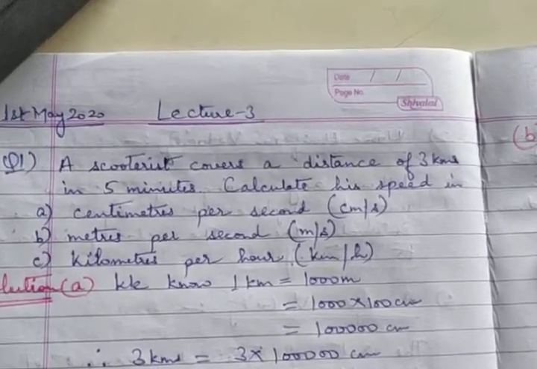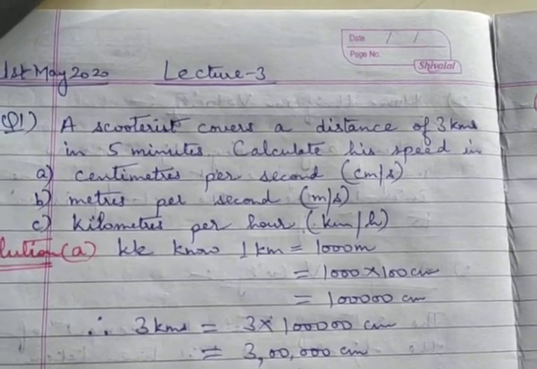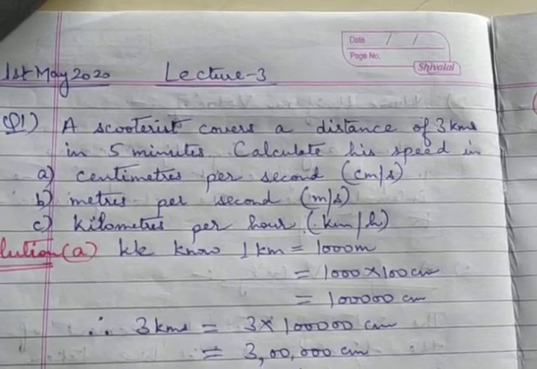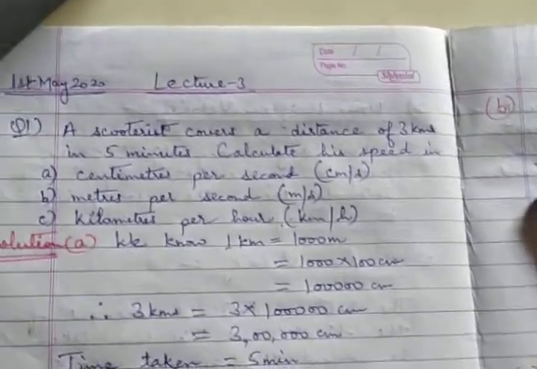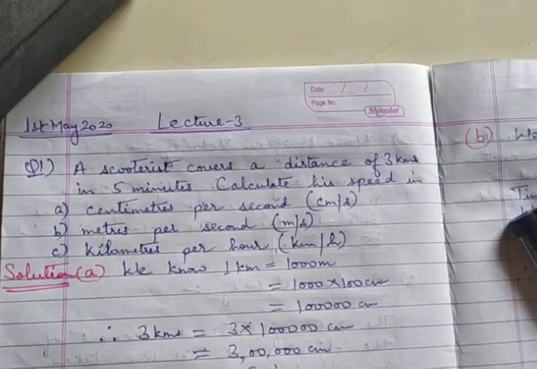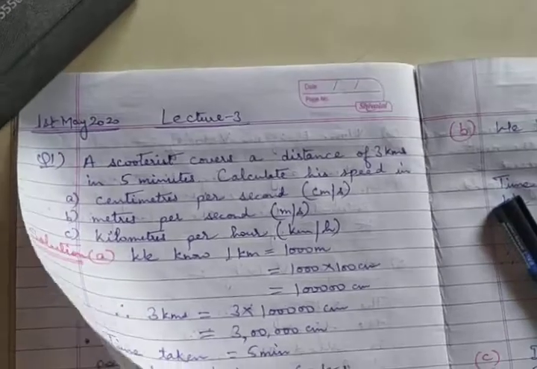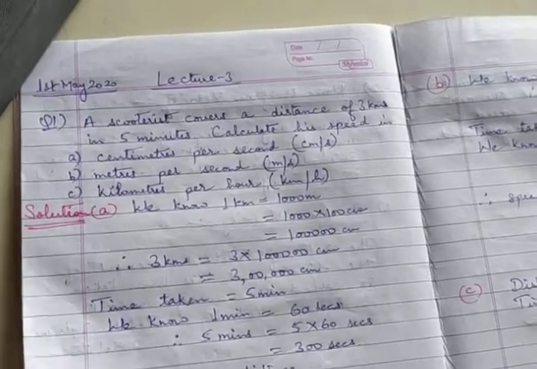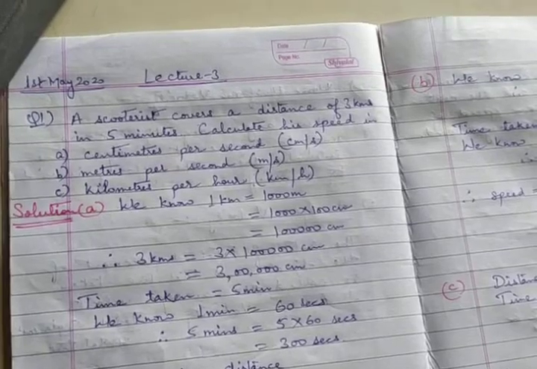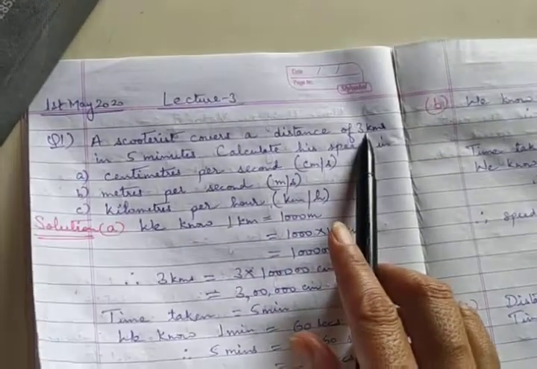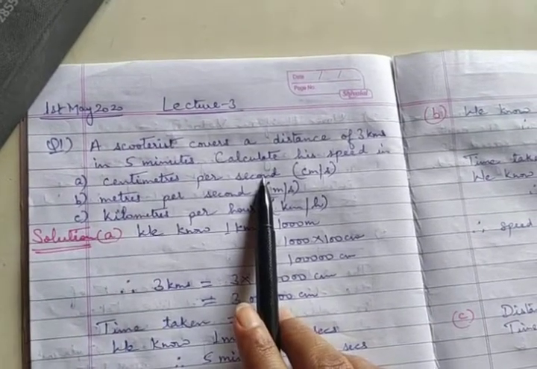A scooterist covers a distance of 3 kilometers in 5 minutes. Calculate his speed in centimeters per second, meters per second and kilometers per hour. Now in this question, distance is given, time is given and we have to calculate the speed. As I have explained yesterday, speed is equal to distance upon time. So here nothing as such is to be done, only the unit conversions are most important. Distance is given 3 kilometers, time is given 5 minutes and I have to convert into centimeters and seconds.